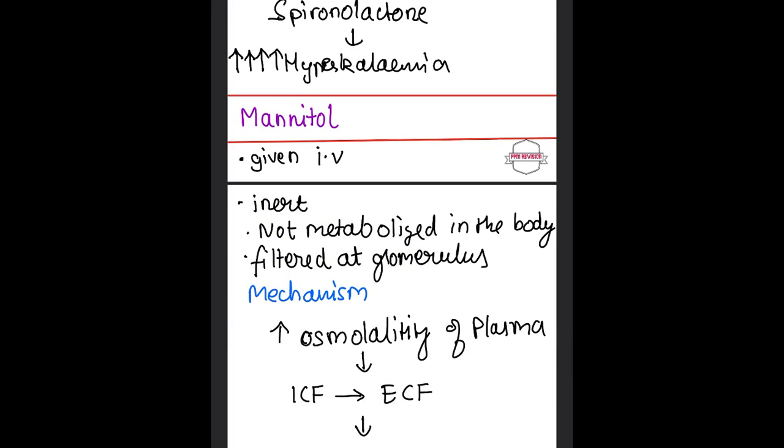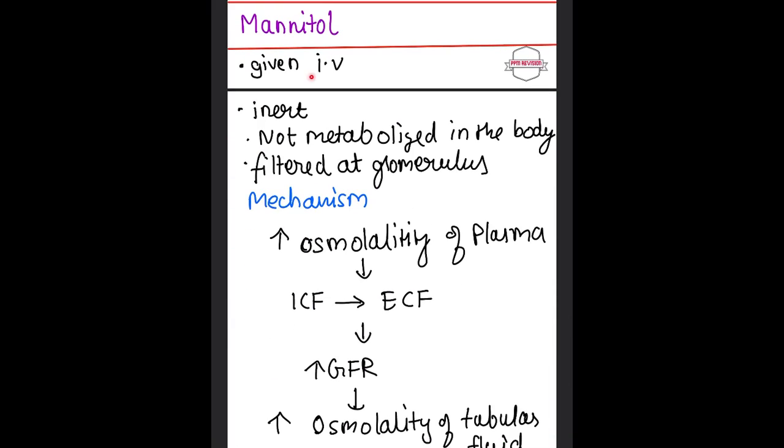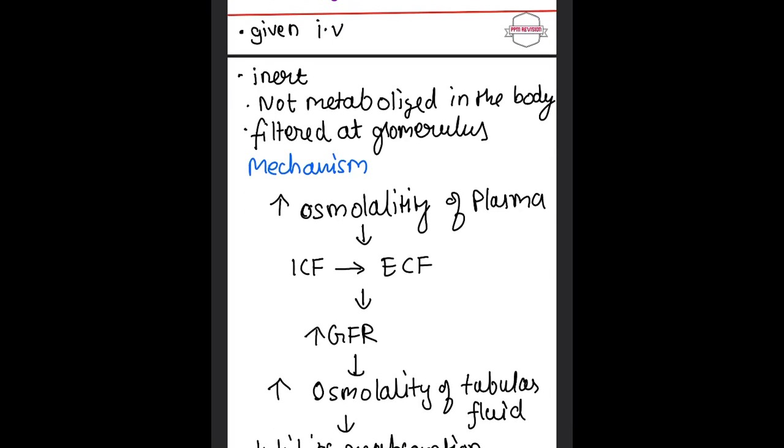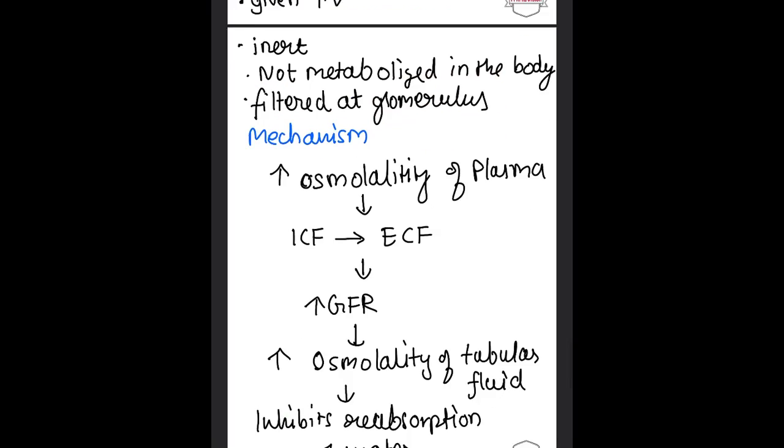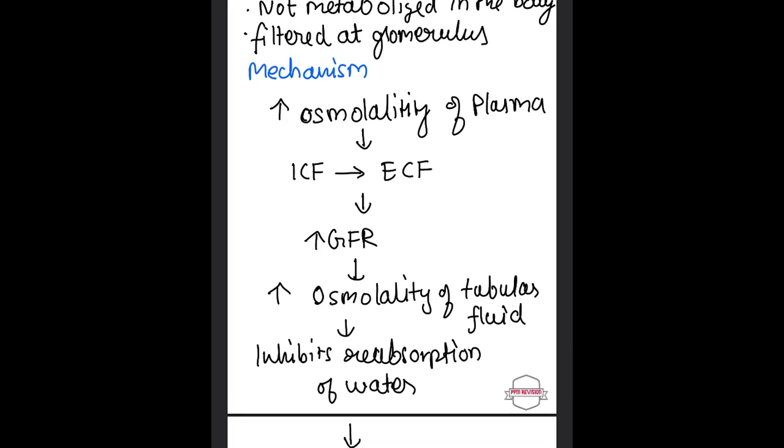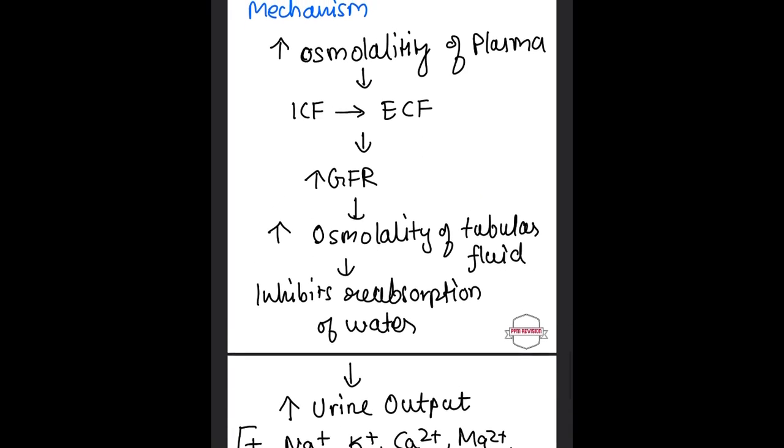Then moving on, we have mannitol. Mannitol is usually given IV, and it is inert. It is not metabolized in the body, and it is filtered in the glomerulus. Mechanism of action: it increases the osmolality of plasma, which results in an increase in ECF, and the GFR is increased.